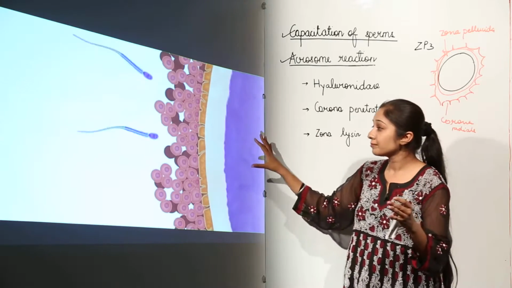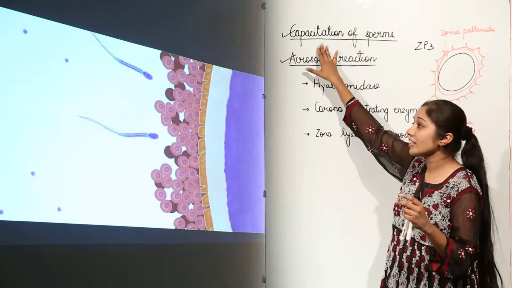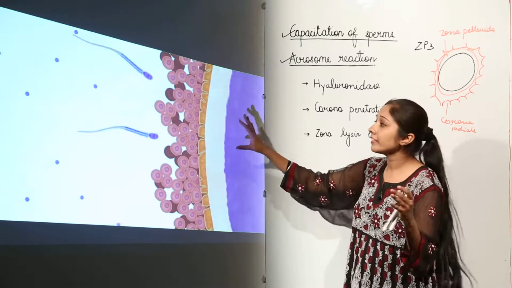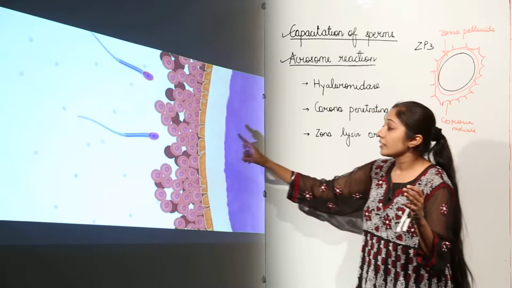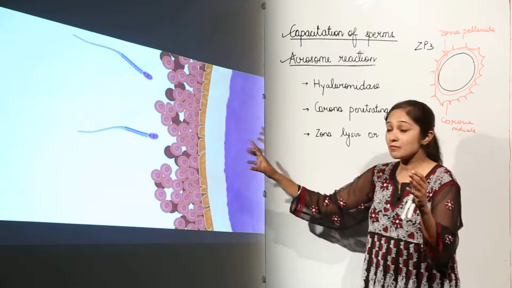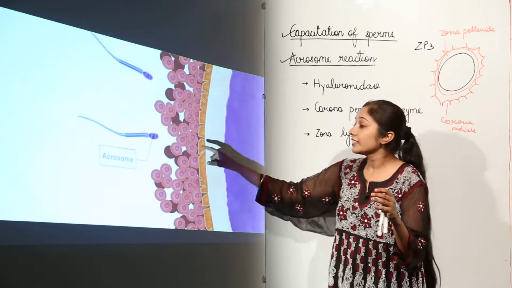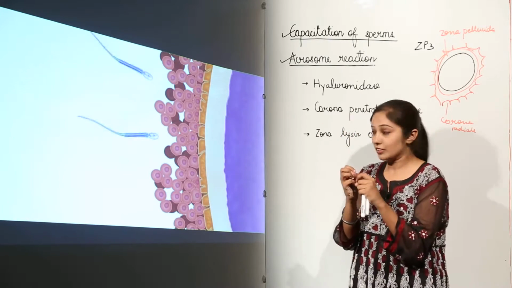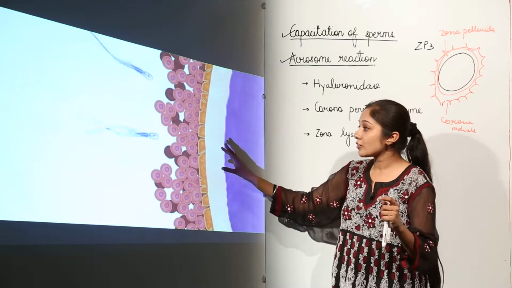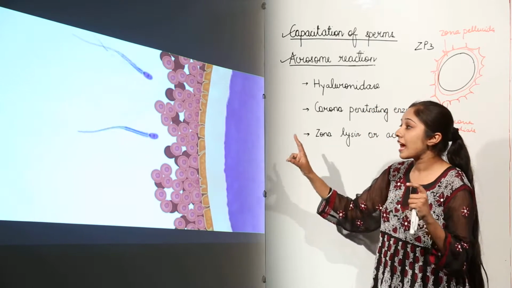When you talk about capacitation, it is not fully understood, but the female genital tract releases certain secretions which further help the sperms to enter the ova. This is going to make the plasma membrane more fluid in nature. Okay, so what is going to happen when the sperms have to reach the ova?